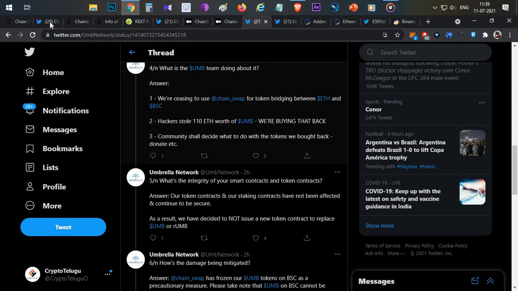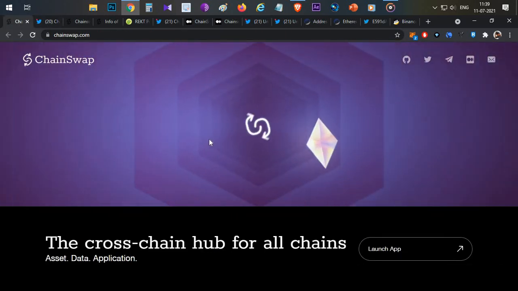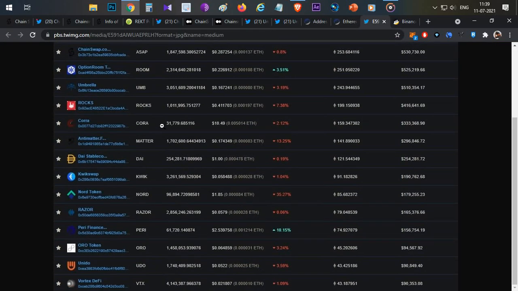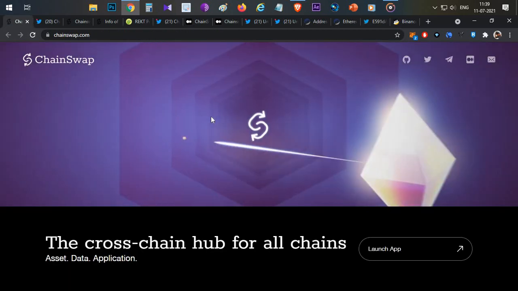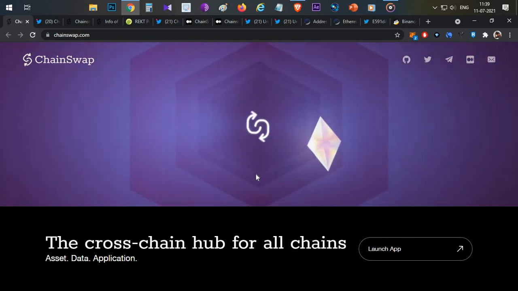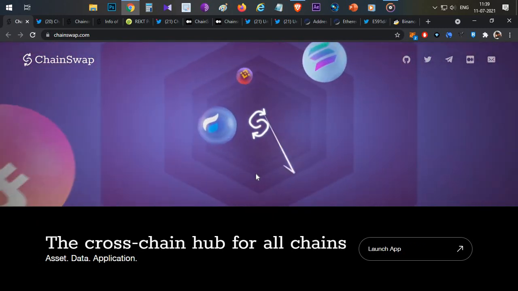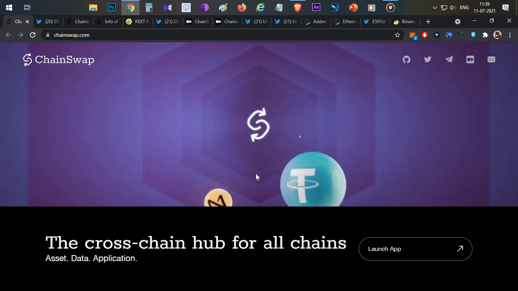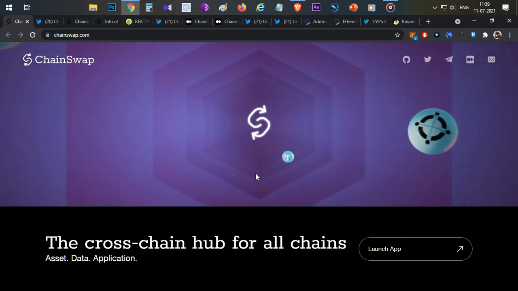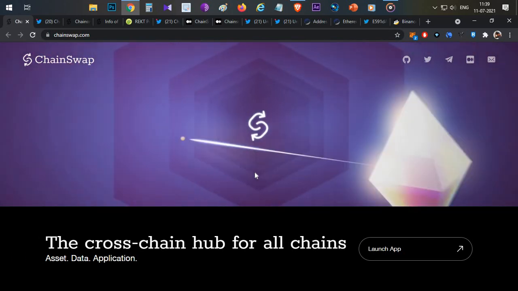The most affected project, if you can say, is ChainSwap. Because of ChainSwap, almost 10 to 20 projects are affected. These are the list of projects which were affected due to this exploit. In my point of view, ChainSwap is going to have a hard time, because I don't think any other project will show interest in using ChainSwap's cross-chain functionality in future. That will make it difficult for ChainSwap to recover from this stage.